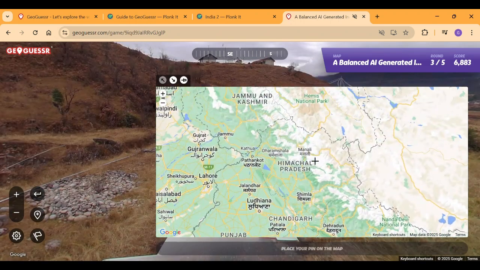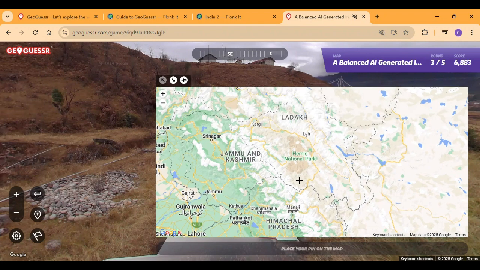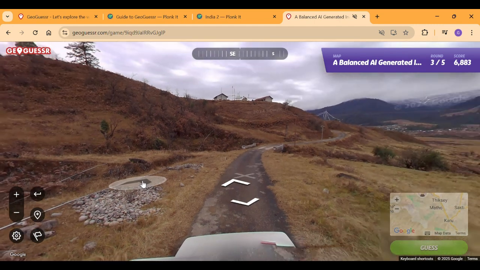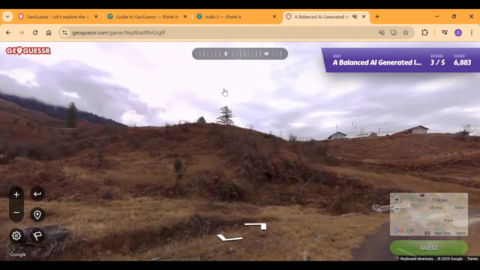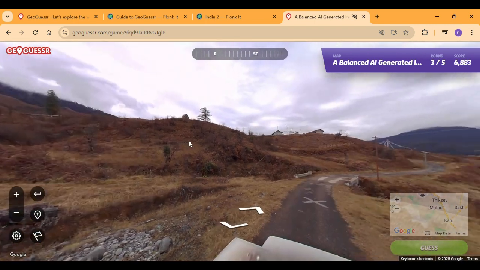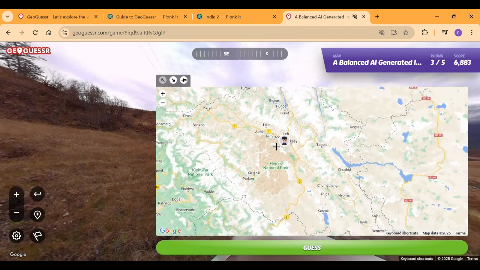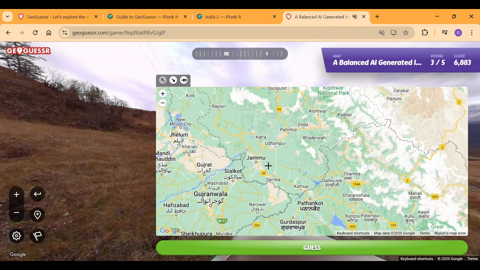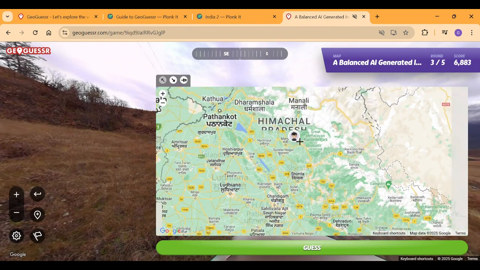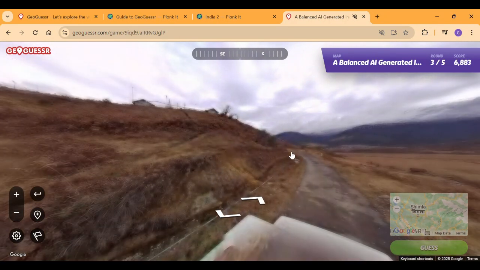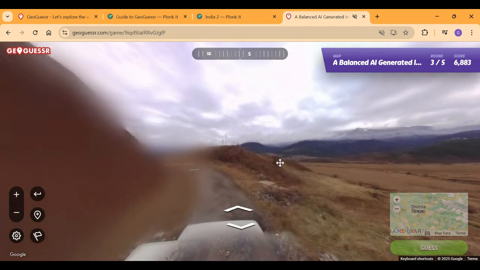So it's going to be mountains to our southeast. Where is that going to be? It could be the coverage over here, but the coverage in Leh is a bit drier than this, I suspect. You can also see a lot of organized pines here. In the first episode, we learned that organized pines are only found in the northern region. So it's not Ladakh again. It could be the coverage in Jammu, but that is flat area, not completely high. So it's going to be here, which makes sense, but it's so dry that it kind of looks like other countries a bit more.